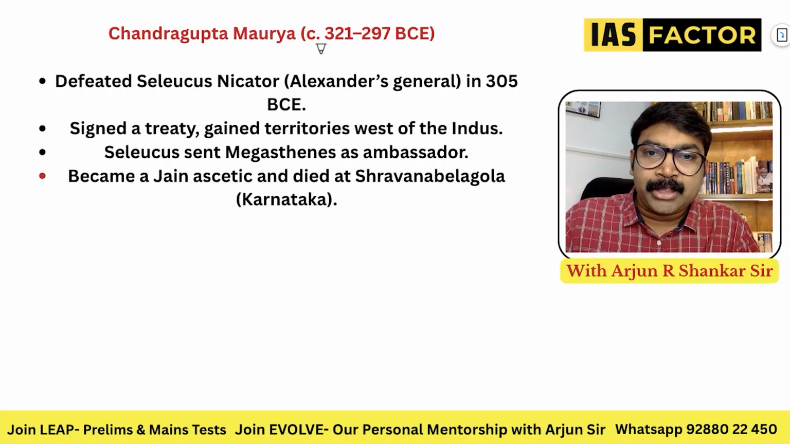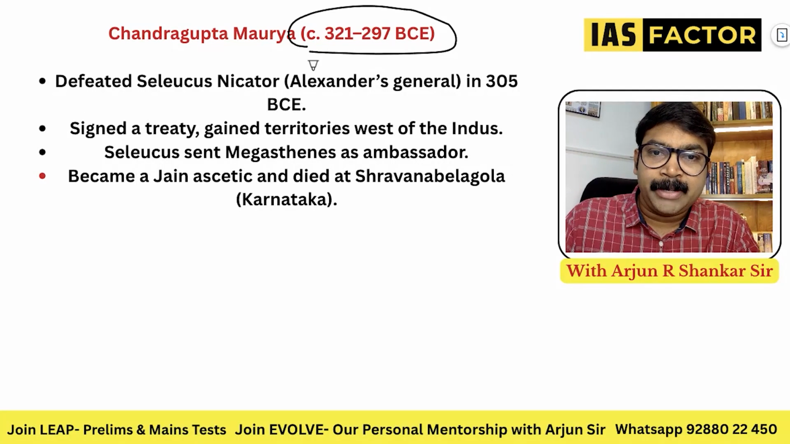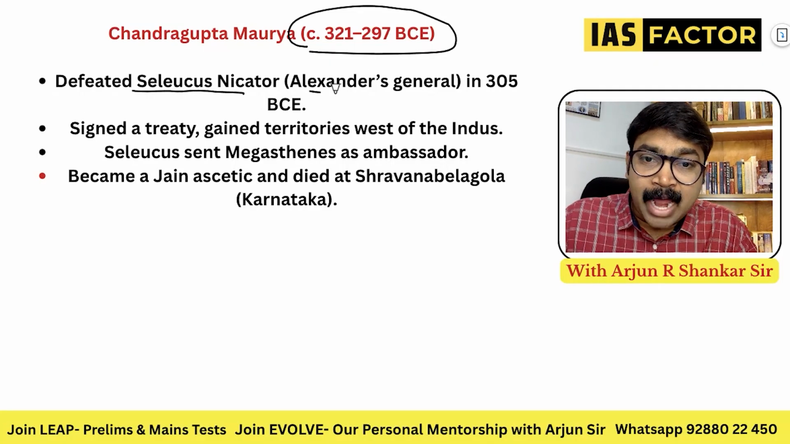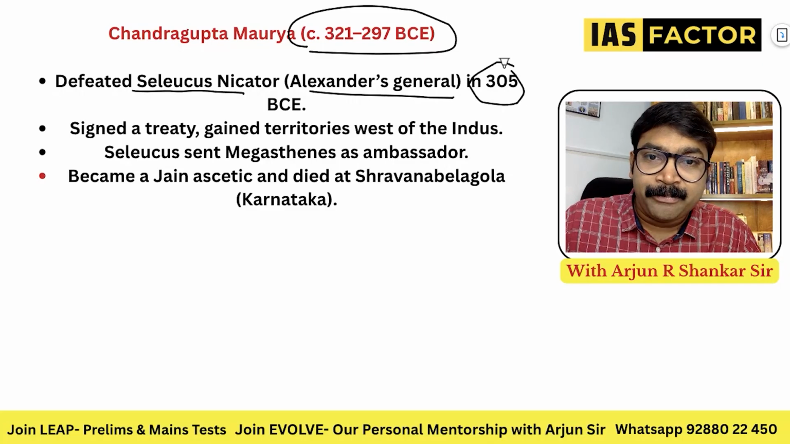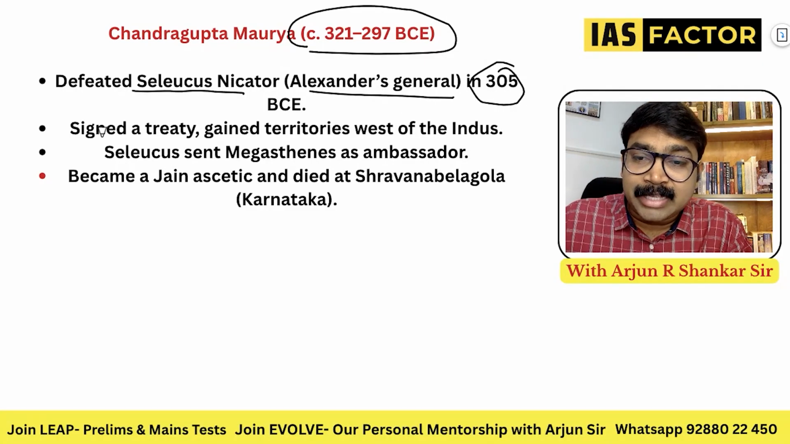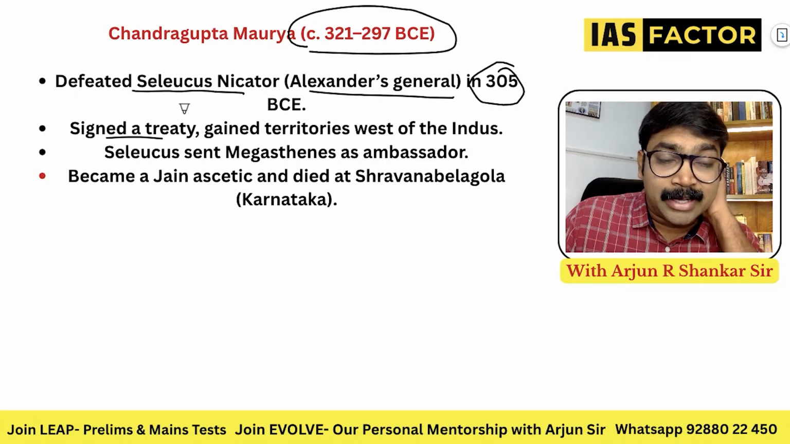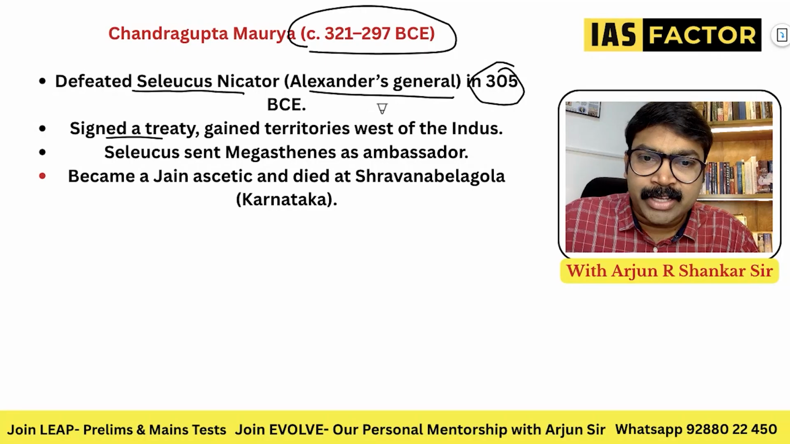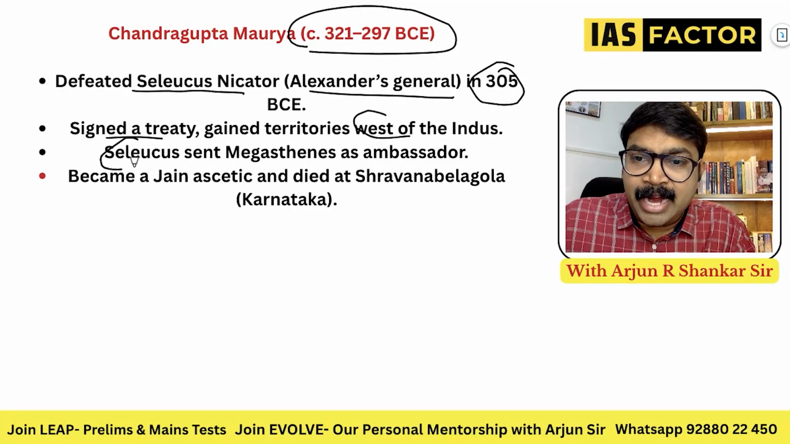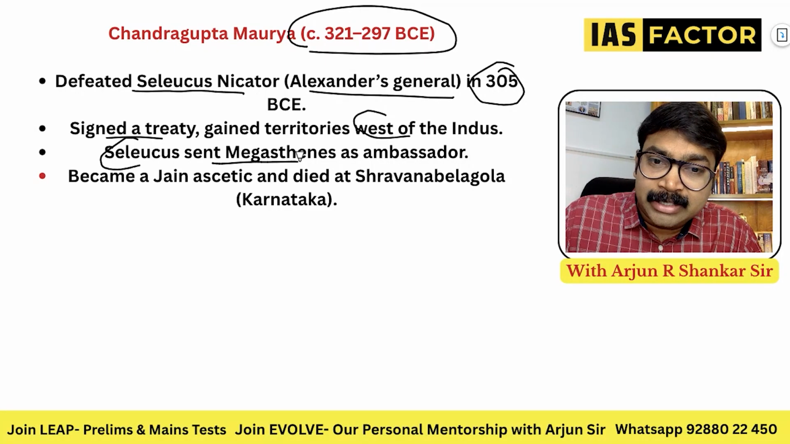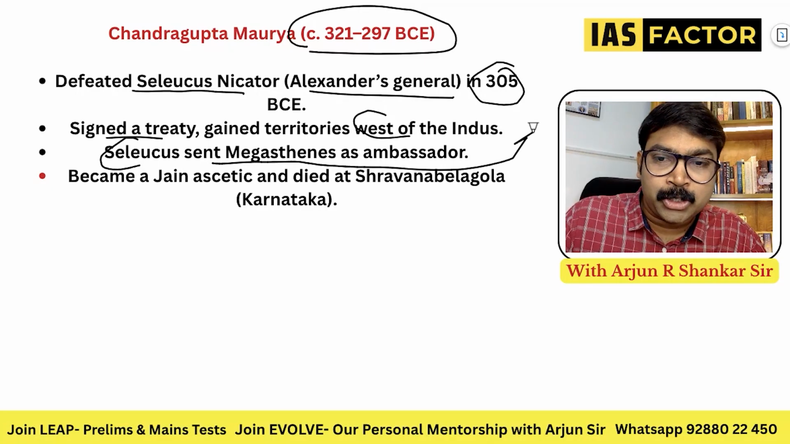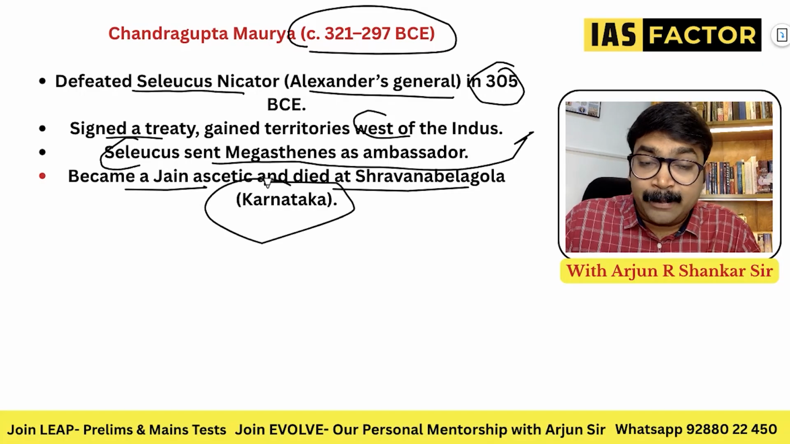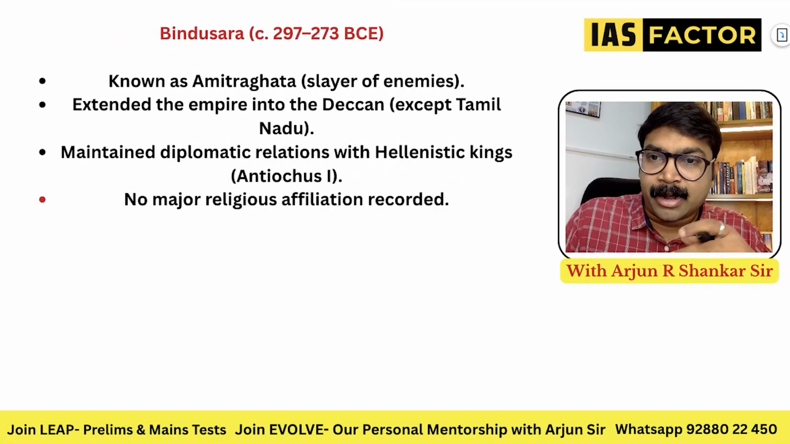Chandragupta Maurya, 321 BC to 297 BC. See how many years he got. He defeated Seleucus Nicator, Alexander's general, in 305 BC. He signed a treaty, because even after Alexander went, his satraps, his governors, were there. He gained territories west of the Indus, and Seleucus sent Megasthenes as ambassador to Chandragupta's court. He became a Jain ascetic and died at Shravanabelagola in Karnataka. He supposedly did Sallekhana, which we've already discussed.